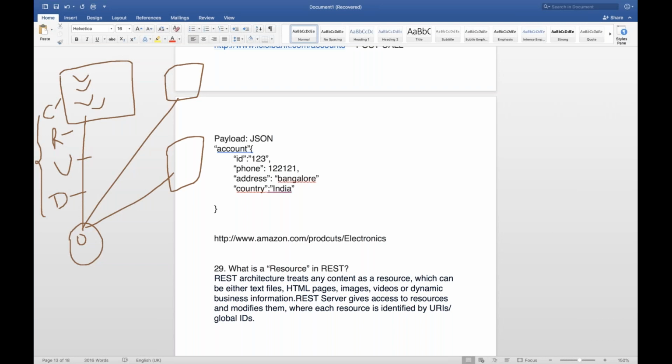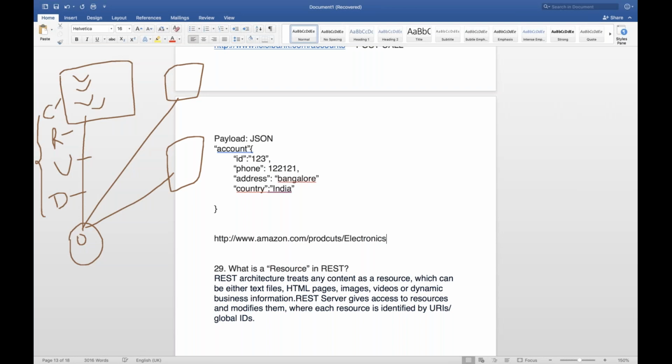So the moment I hit this particular API, I'll get a huge JSON response having, let's say, 1,000 elements where 1,000 electronic items are there. So the moment you select electronics on Amazon.com from the drop down or the menu bar, we select electronics or different other laptops or computers, accessories, or something like this. So electronics is a category. This is called a resource.